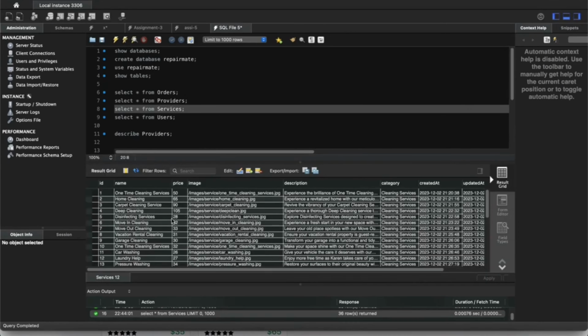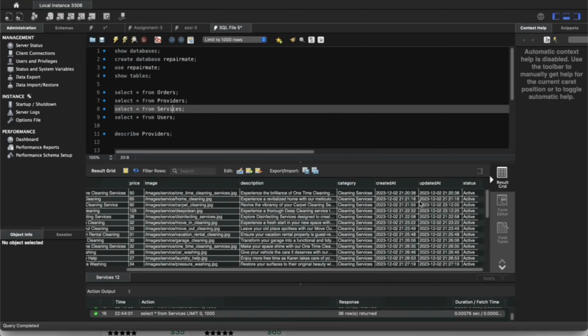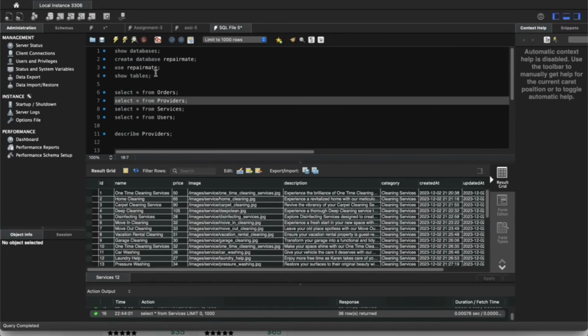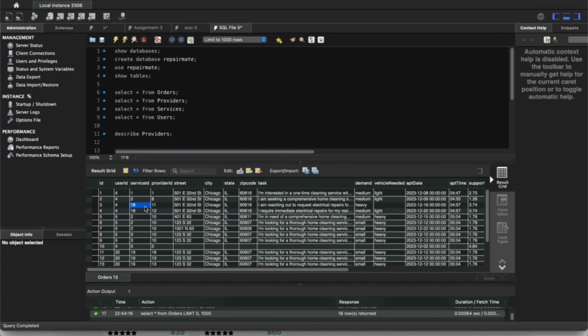The services table stores service names, categories, pricing, images, and descriptions. The orders table stores booking information including customer details, providers, addresses, appointment data, taxes, and order status.